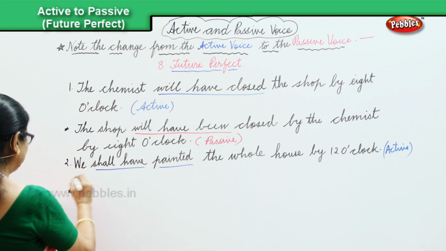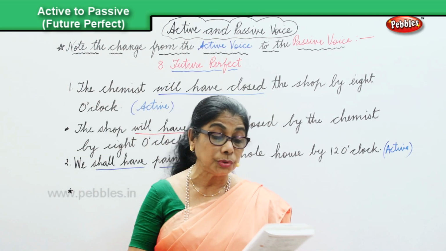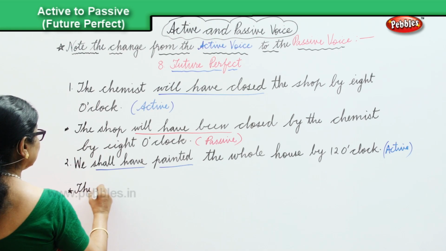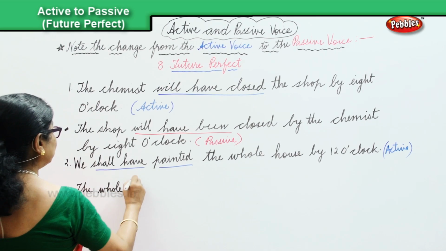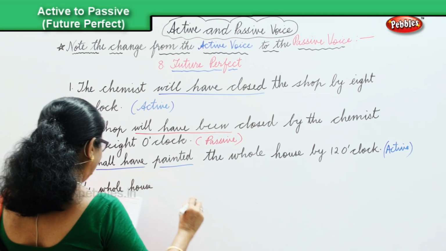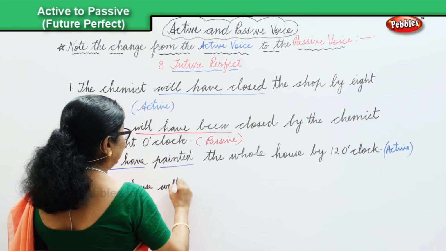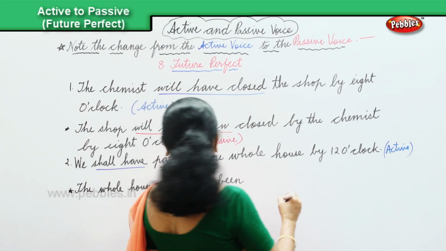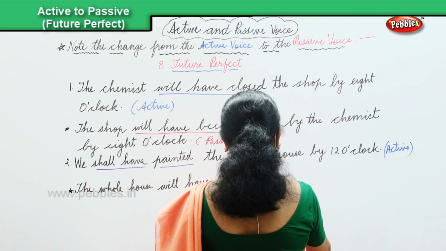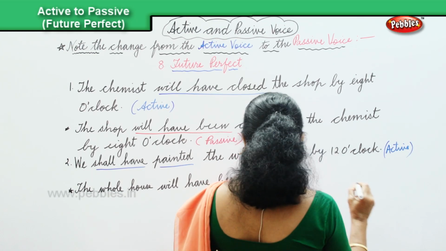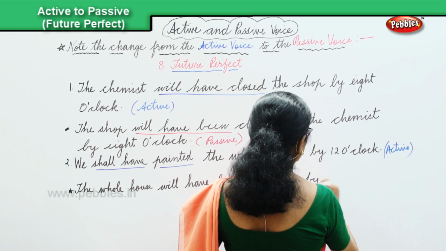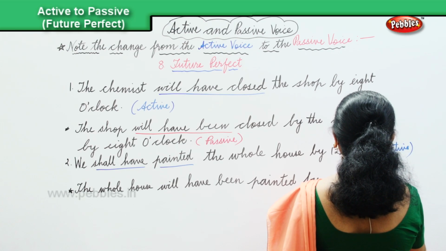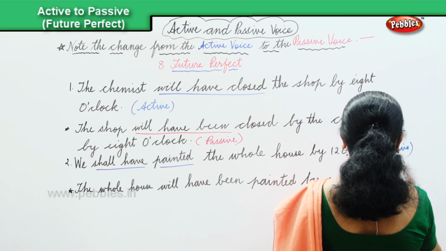And the sentence is, the whole house will have been painted by us by 12 o'clock.